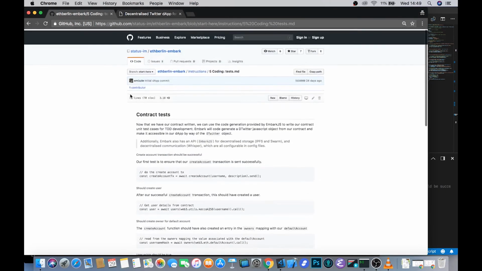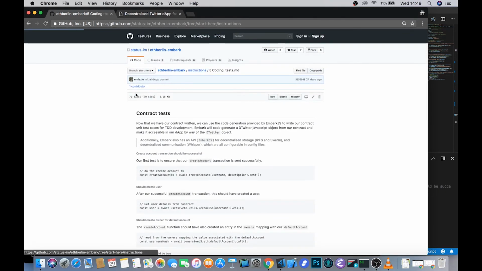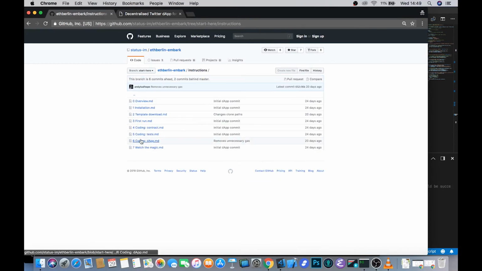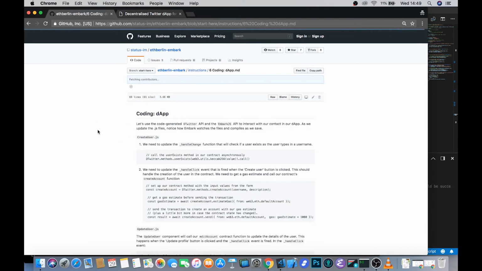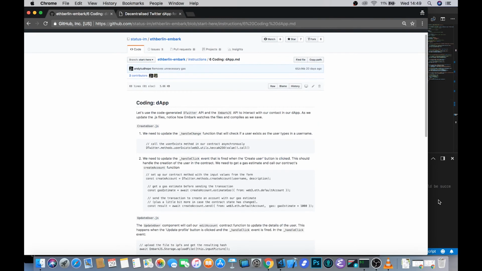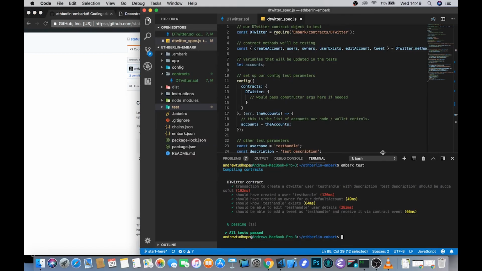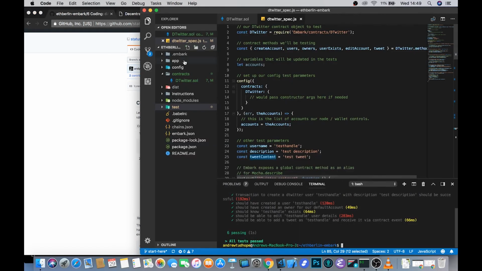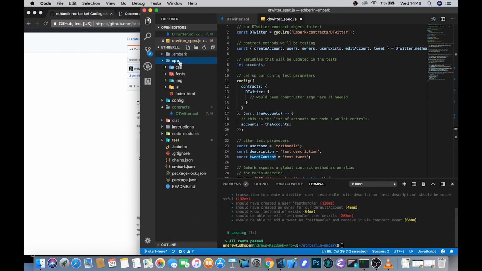So now that we've done all of that, we can finally get into actually building the front end for the dapp. So if you take a look back in our VS Code editor, this is where we're going to go into the app folder and take a poke around all of the free code that you get given in this Embark tutorial.